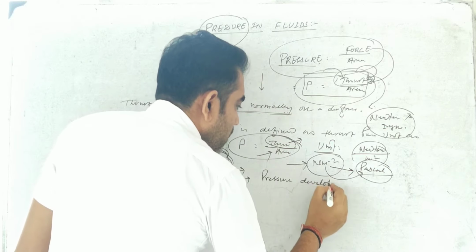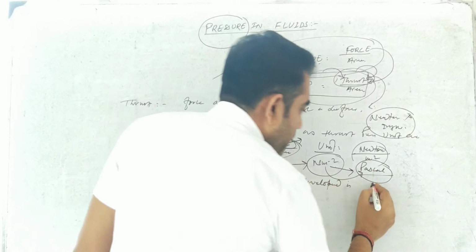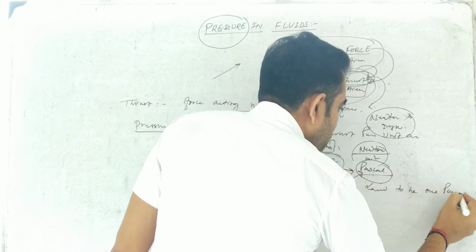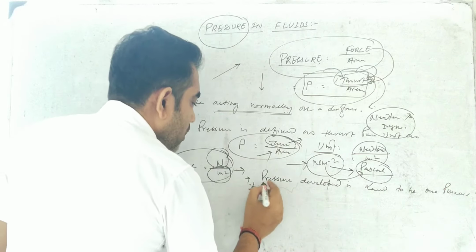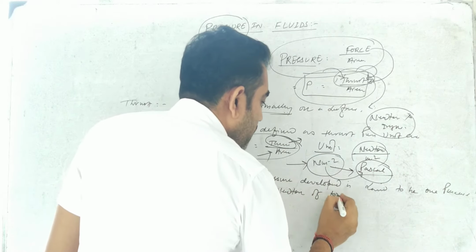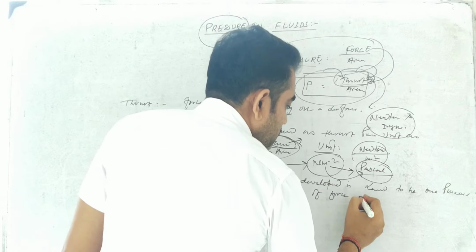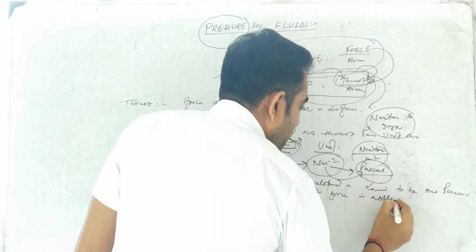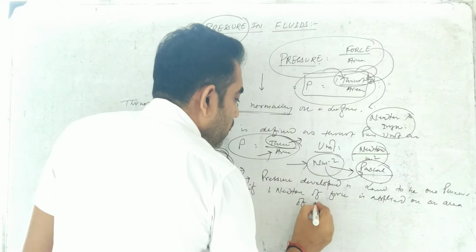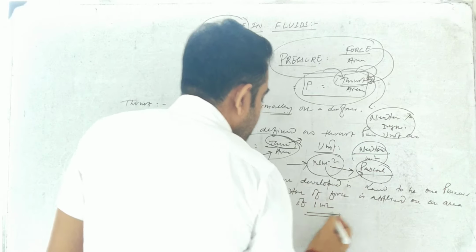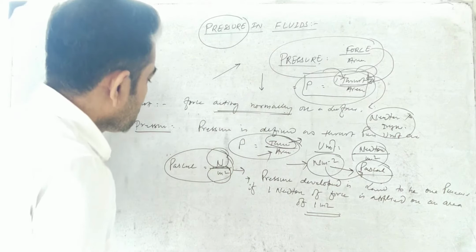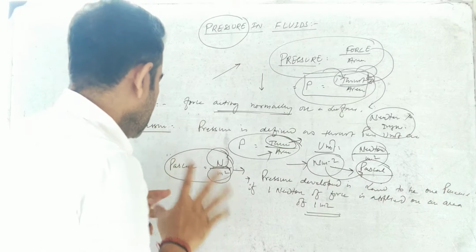So our definition: pressure developed is said to be 1 Pascal if 1 Newton of force is applied on an area of 1 meter square. So that is the definition of Pascal. So we understood pressure, thrust, the unit of pressure, Pascal, etc.